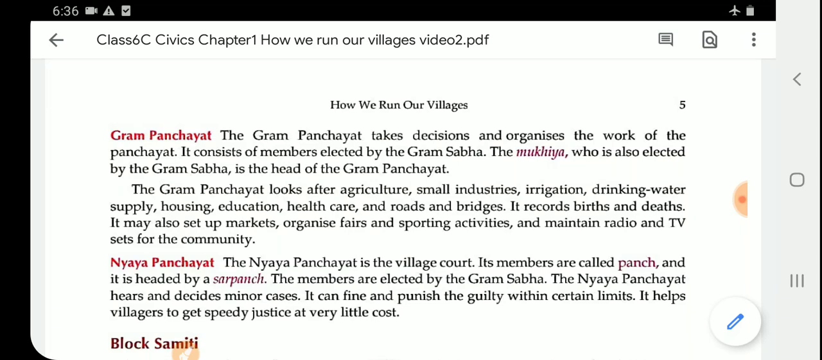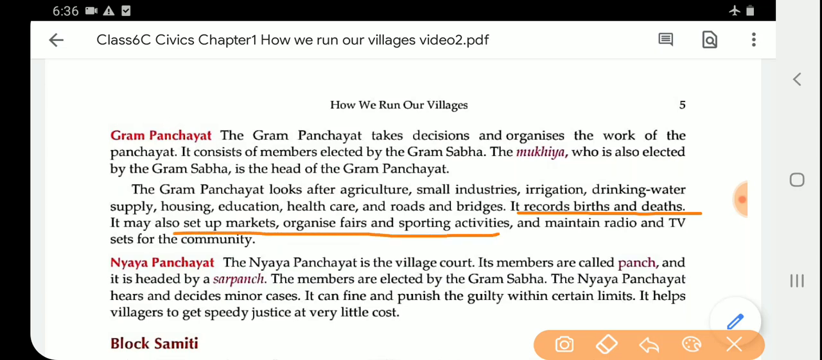It records births and deaths, those who are born and those who have died. It may also set up markets, organize fairs and supporting activities, and maintain radio and TV setup for the community.